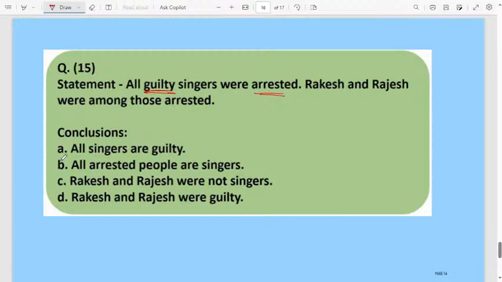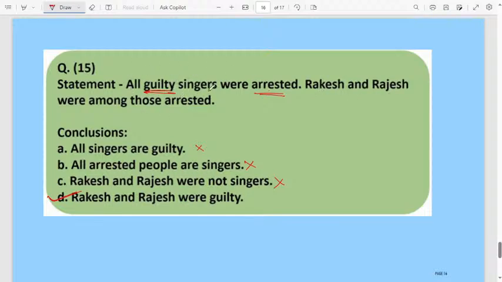All singers are guilty? No, only guilty singers are arrested. They are not telling that all singers are guilty. Wrong. All arrested people are singers? Wrong. Rakesh and Rajesh were not singers? No, wrong, because it is given here that Rakesh and Rajesh were among those arrested. Arrested means they are the singers. Rakesh and Rajesh were guilty. Yes, the fourth one is the correct one because Rakesh and Rajesh are the guilty singers.